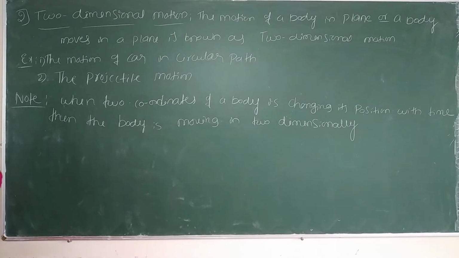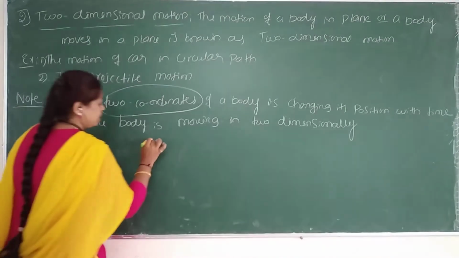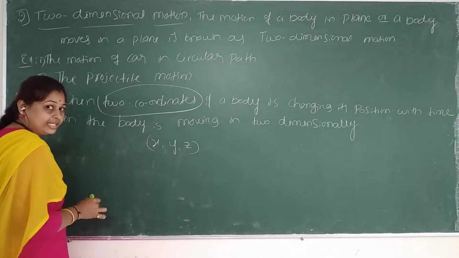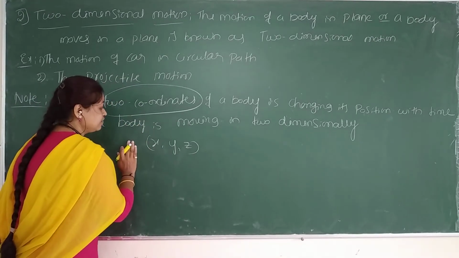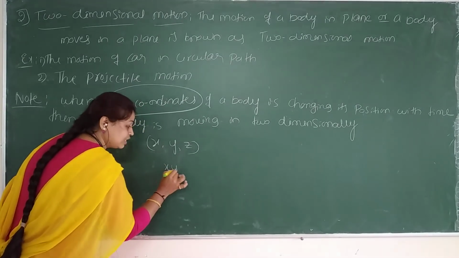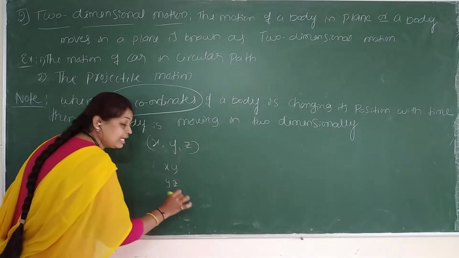Okay. So if it is two-dimensional, we are going to consider two coordinates. So x, y, z are the set of coordinates for three-dimensional. If you are considering two-dimensional, you can take the x and y plane or the y and z plane or the z and x plane.